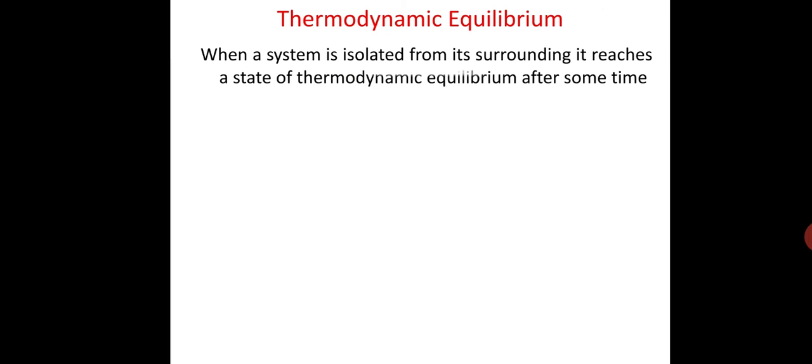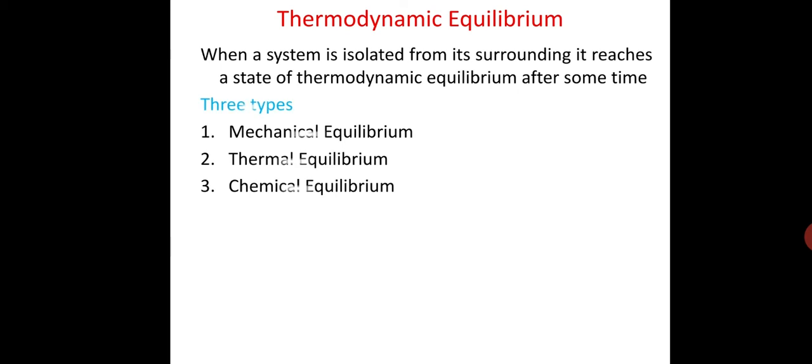When a system is isolated from its surroundings, it reaches a state of thermodynamic equilibrium after some time. The values of all its thermodynamic properties become constant and there is no sudden change in any of its properties. To attain a state of thermodynamic equilibrium, the following three types of equilibrium are achieved: mechanical equilibrium, thermal equilibrium and chemical equilibrium. Now we will discuss them one by one.